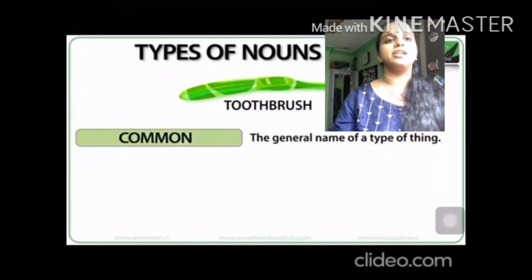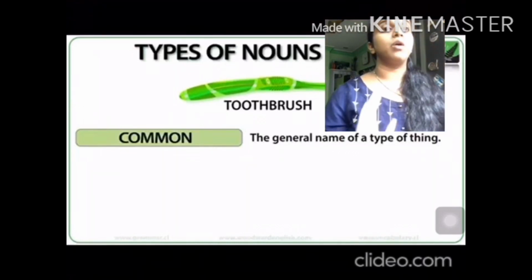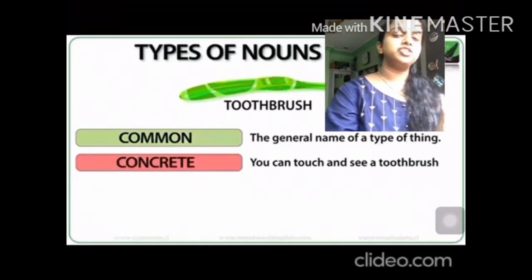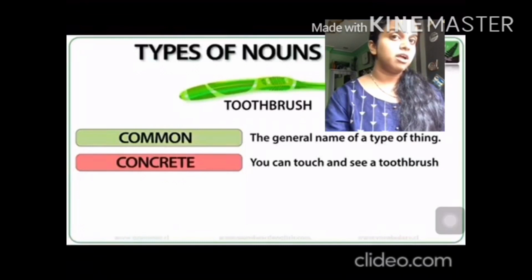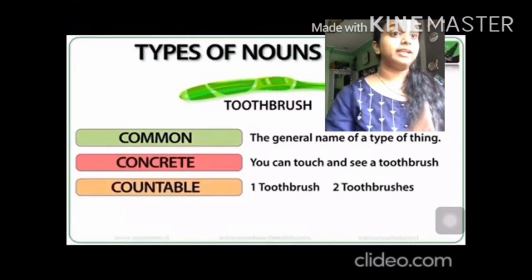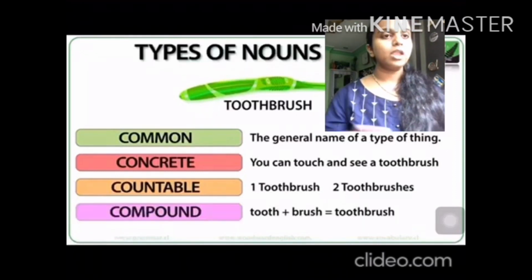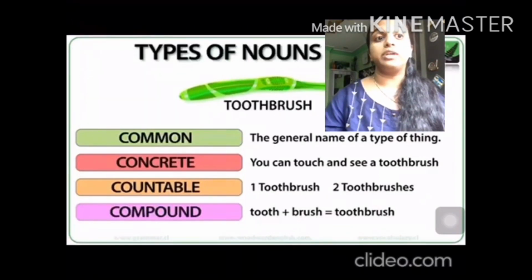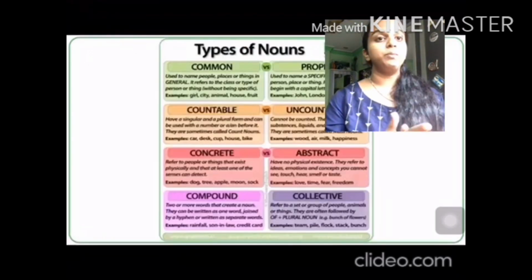So you can see on the screen that toothbrush has been given. What type of noun is toothbrush? It is a common noun because it is a general name. It is a concrete noun because you can touch and see the toothbrush. It is also a compound word. It is also a countable noun because toothbrush and toothbrushes, you can count it easily. So it is a common noun, it is a concrete noun, it is countable, and it is also a compound noun. Very good students, I hope you have understood.